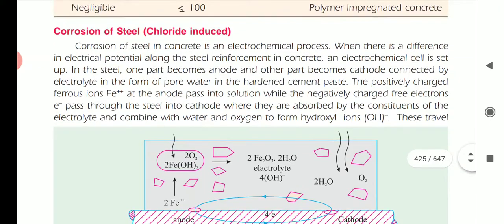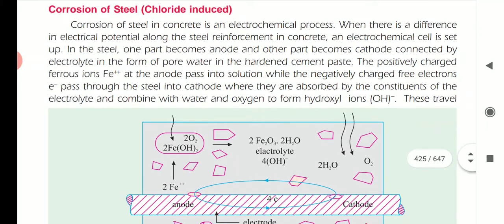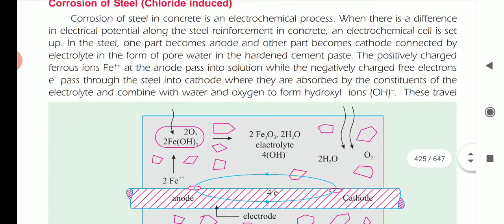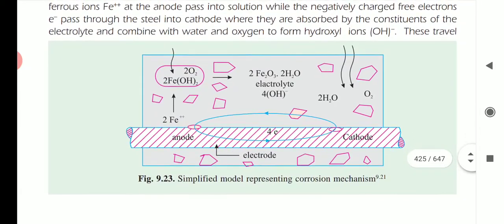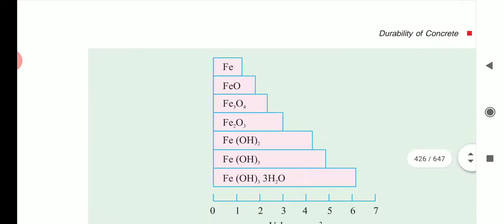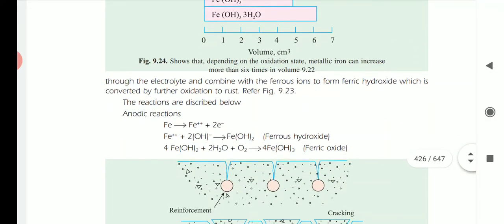The positively charged ferrous ions Fe++ at the anode pass into the solution, while the negatively charged free electrons e- pass through the steel into the cathode, where they are absorbed by the constituents of the electrolyte and combine with water and oxygen to form hydroxyl ions. They travel through the electrolyte and combine with the ferrous ion to form ferric hydroxide, which is converted into rust.